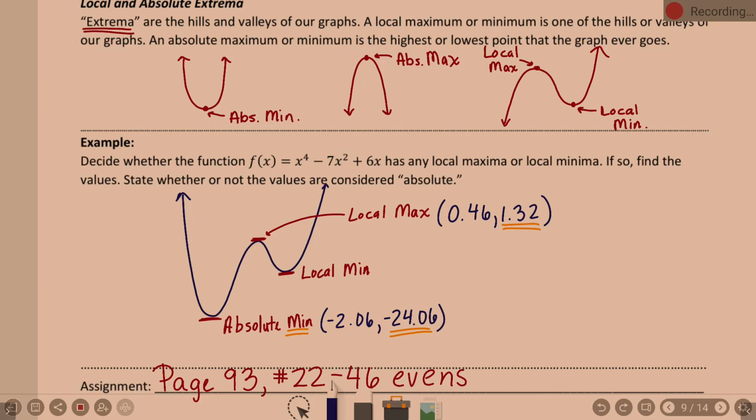And hit enter. 2 decimal places. I have 1.60, comma, negative 1.77. What is the actual min value there? Yes. Okay. So when it says find the values, those are your y values officially.